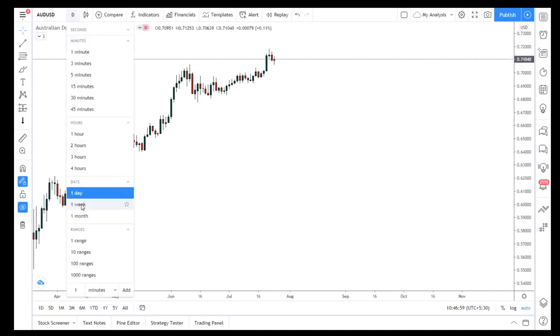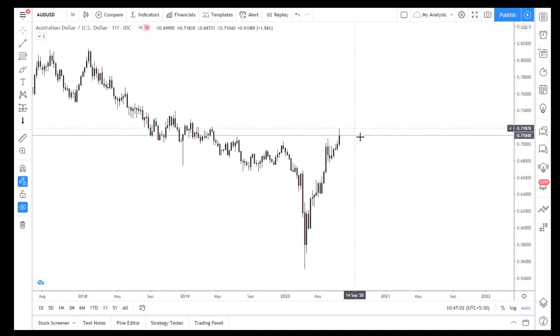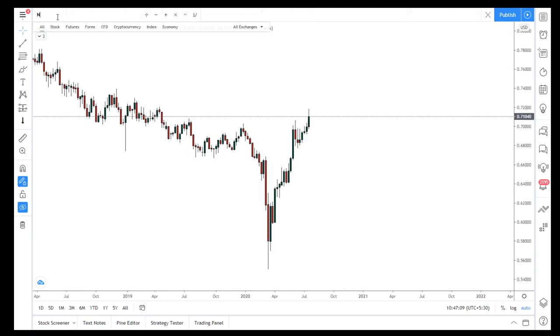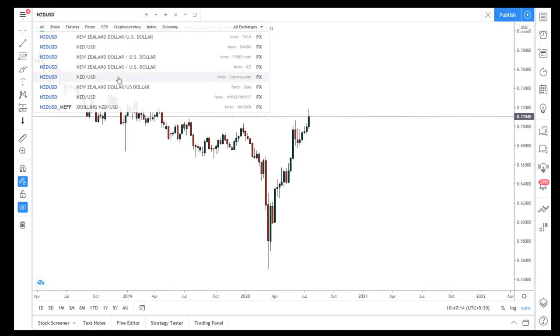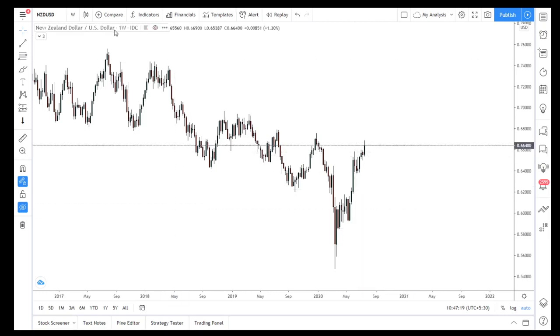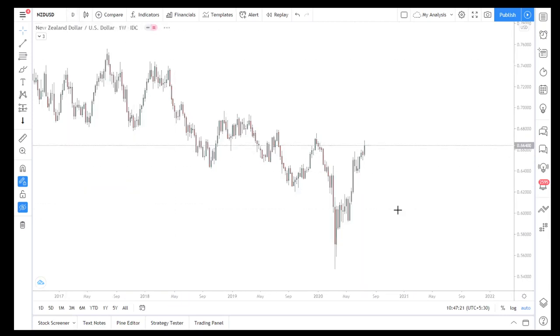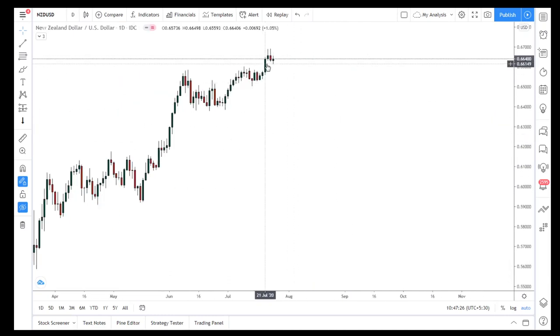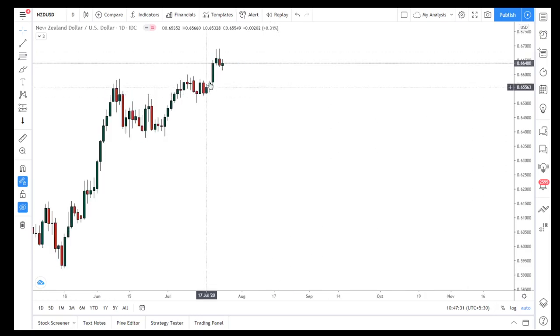So let's move on to the weekly chart. A little bit of selling pressure is there, but it's not a red candle. So let's move on to New Zealand. The same kind of formation is in the daily. Yeah, same, it's two hammers. One has a little bit of a green body, and the next one is a very bearish candle. It's very valuable, I think.